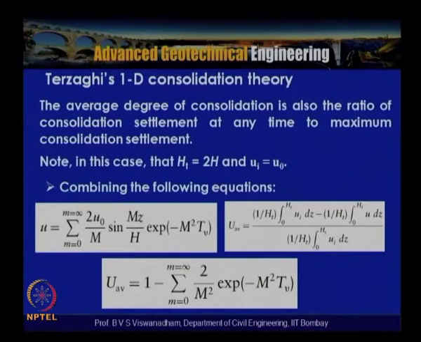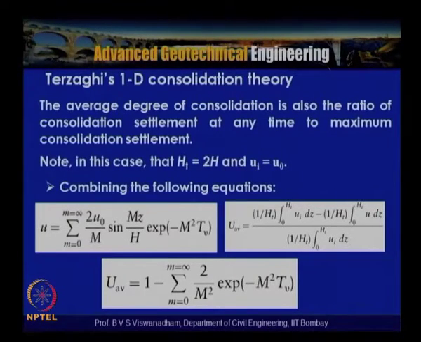So combining the following equations, U is equal to the summation over m from 0 of 2 U naught by m, sin mz, exponential of minus m square TV. And UAV, which we have just defined, is 1 by Ht integral 0 to Ht of Ui dz minus 1 by Ht integral 0 to Ht of U dz, divided by 1 by Ht integral 0 to Ht of Ui dz.